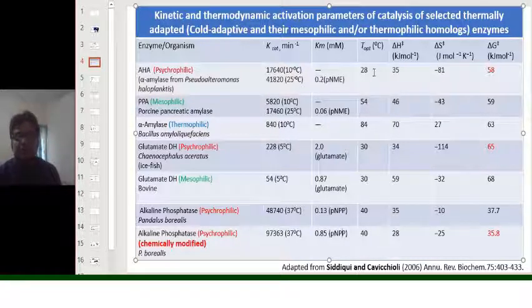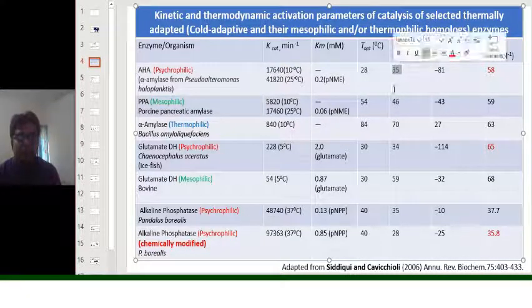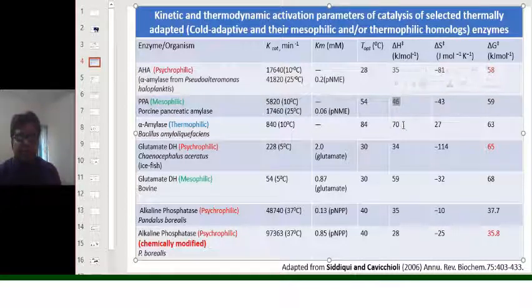Similarly, the T optimum for the psychrophilic enzyme is usually lesser than the mesophilic or thermophilic counterpart or thermophilic homologues. Similarly, this entropy change for achieving the transition state in case of psychrophilic enzyme is usually lower than that of the mesophilic enzyme or the thermophilic enzymes. Here you can see it for the glutamate dehydrogenase also, but the better psychrophilic enzyme, which is chemically modified, has the del H transition lesser than the alkaline phosphatase, which is the psychrophilic enzyme from which this is derived by chemical modification.